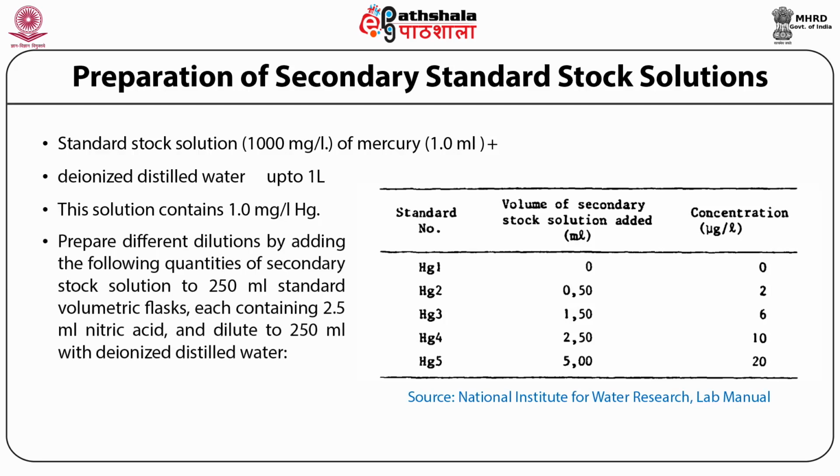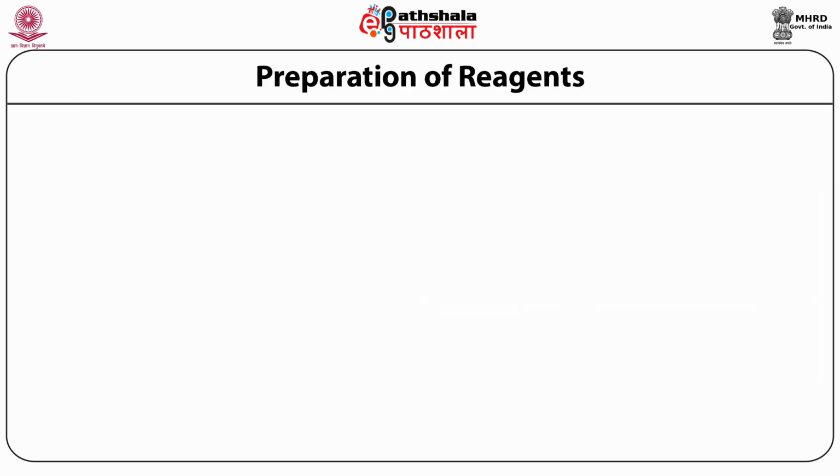Different dilutions are prepared by adding different quantities of mercury using the secondary stock solution and 2.5 ml nitric acid, and diluting up to 250 ml with deionized distilled water. The reagents are prepared and used.